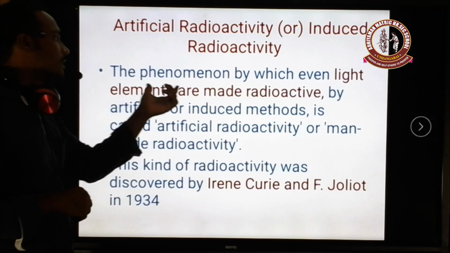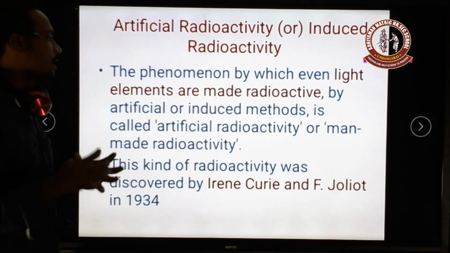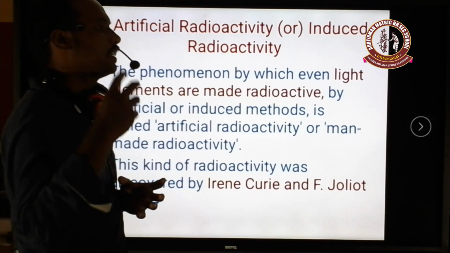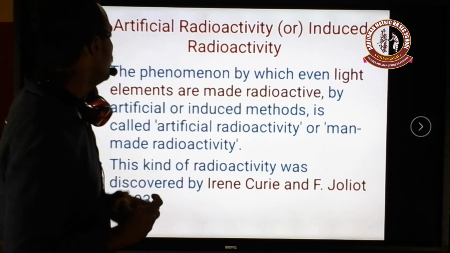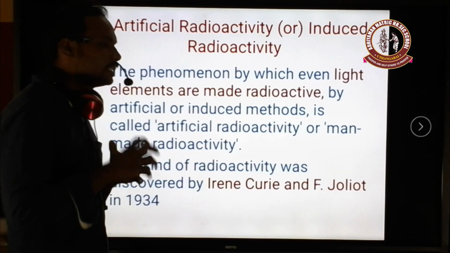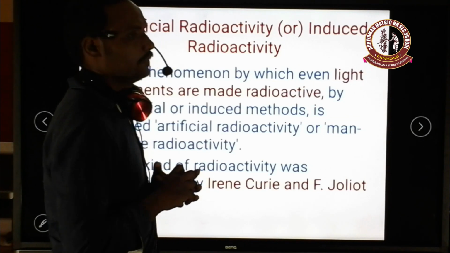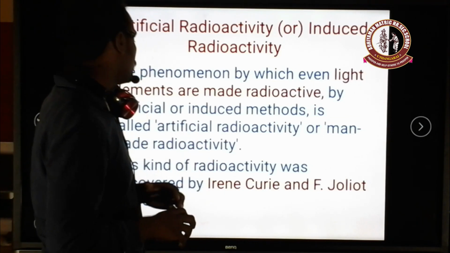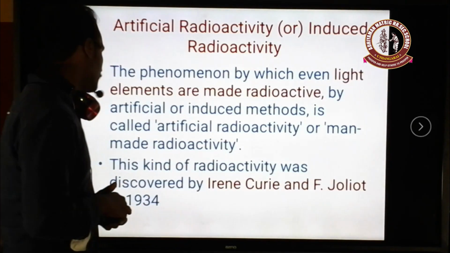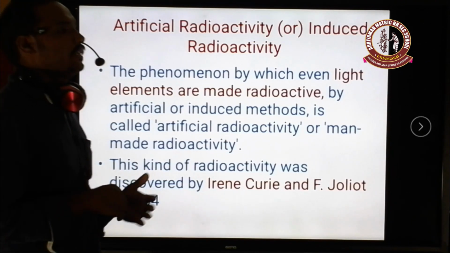It's simple. The non-radioactive elements, the light elements, are bombarded with alpha particles. Where do the alpha particles come from? The alpha particles come from the natural radioactive elements. So the alpha particles bombard these lighter elements, and these lighter elements can also become radioactive elements. This process was discovered by the scientists Marie Curie and F. Joliot. These two scientists discovered artificial radioactivity in 1934.